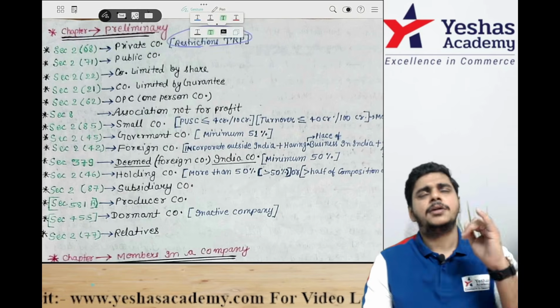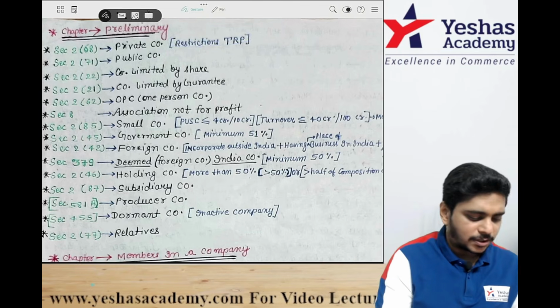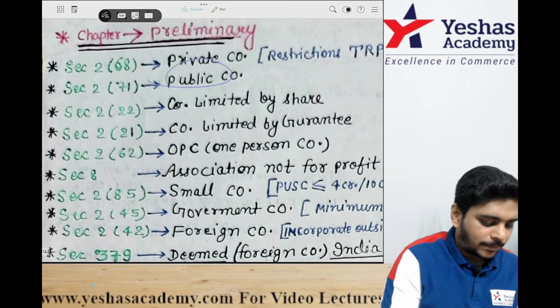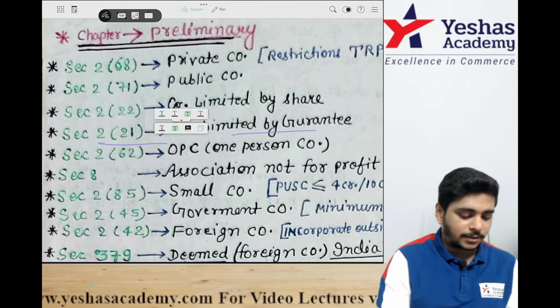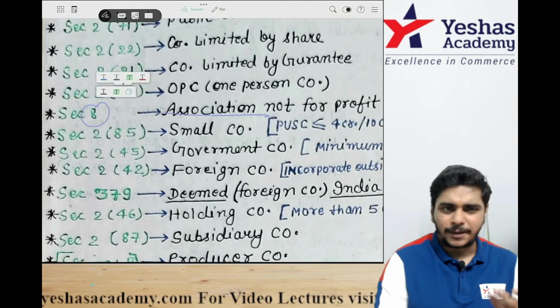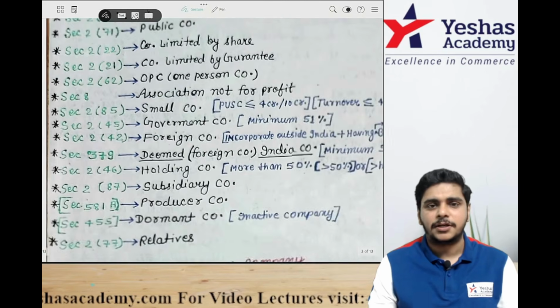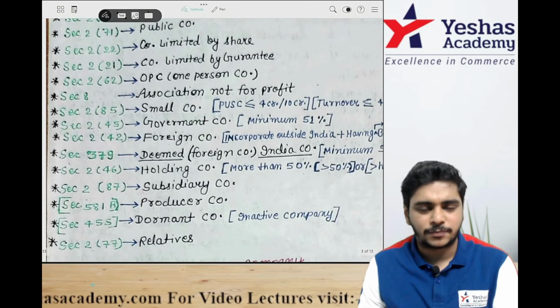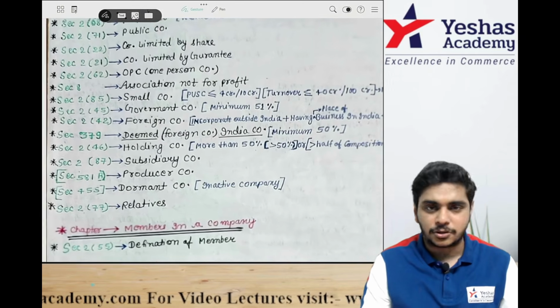Restrictions are TRP: restriction on transfer of shares, restriction on membership, prohibition on public issue. Section 2(71) talks about public company. 2(92) is unlimited company, 2(22) is limited by shares, 2(21) is limited by guarantee. Section 2(62) is OPC, this is important. Section 8 is NPO, very important. 2(85) is small company, very important. The small company limit is paid up share capital less than or equal to 40 crores, and turnover less than or equal to 40 crores.